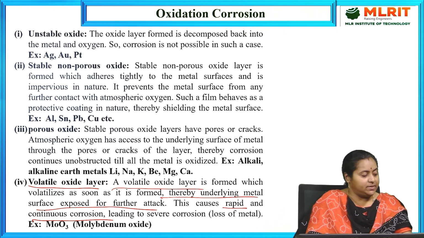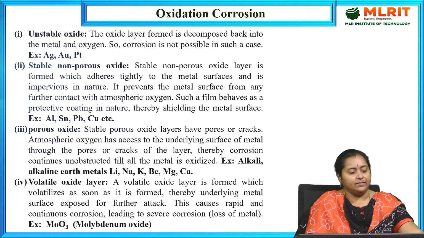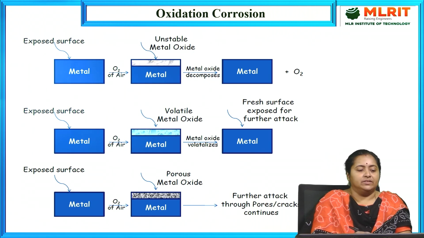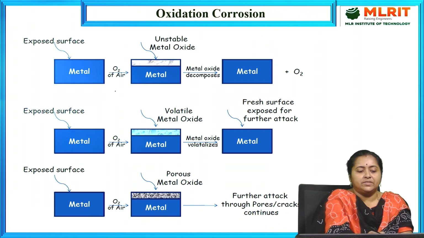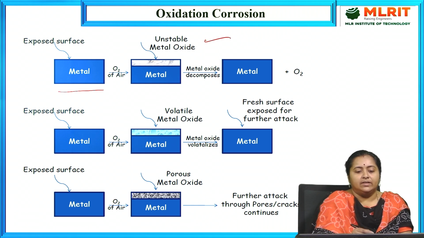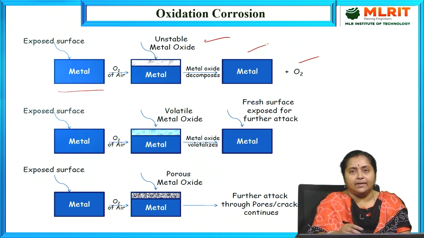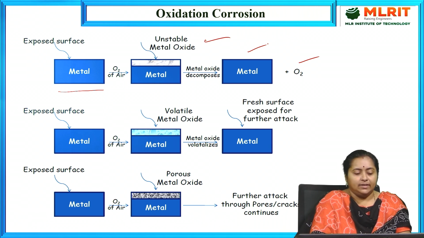An example of this type is molybdenum oxide. So these things I am going to explain again. First case, if the produced metal oxide layer has an unstable nature, then as I explained, it decomposes, that is, it involves a back reaction. As a result, we get oxygen and the metal comes back. And what is the second case? If the produced metal oxide layer is purely stable in nature, that means it acts like a protective film.